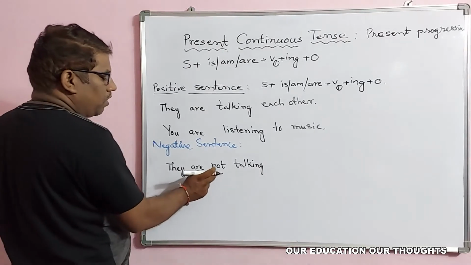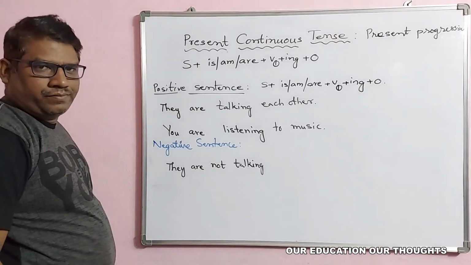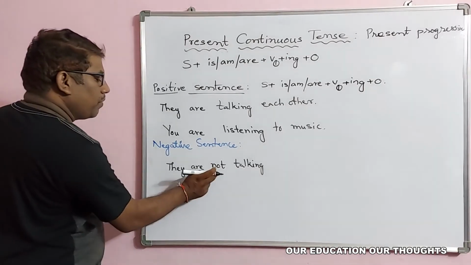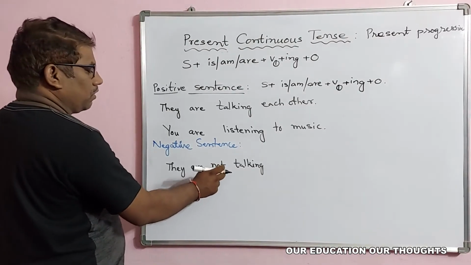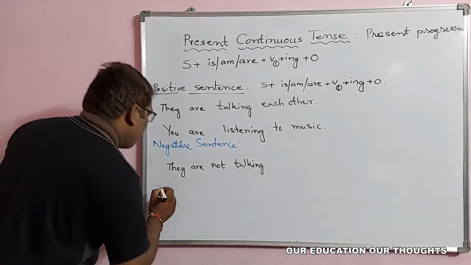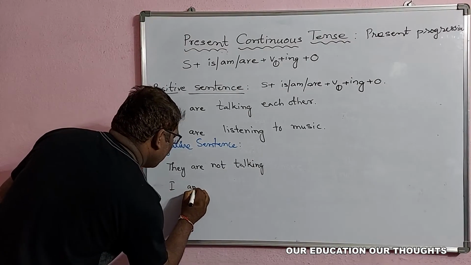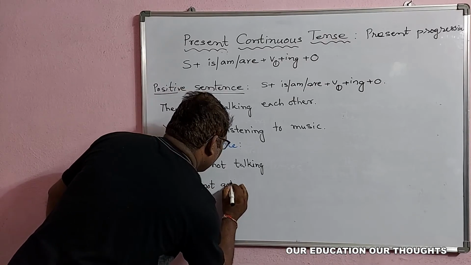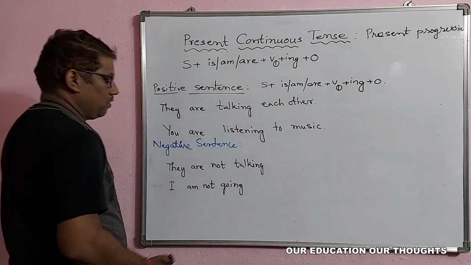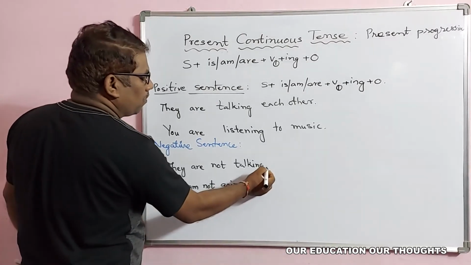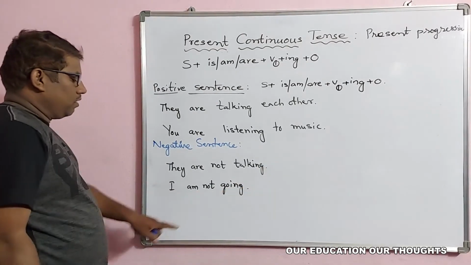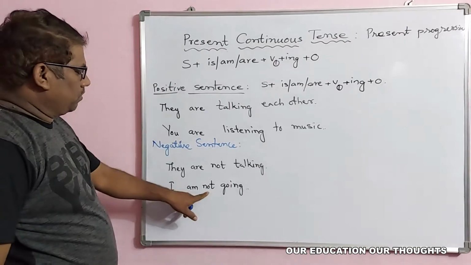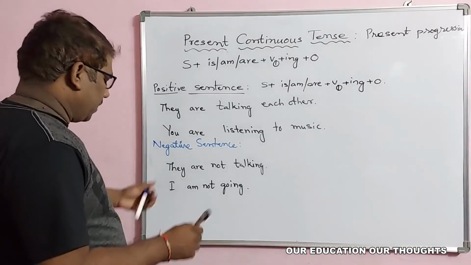That means here, not. Understand? So this makes it negative. When you see I am not going, that indicates not again. That indicates negative. Isn't it? So this is why we can make it.